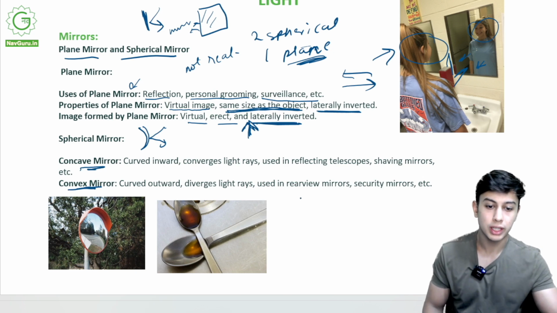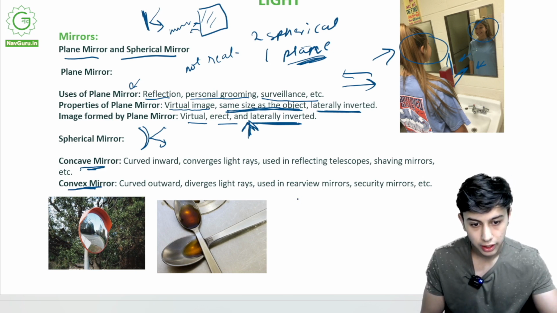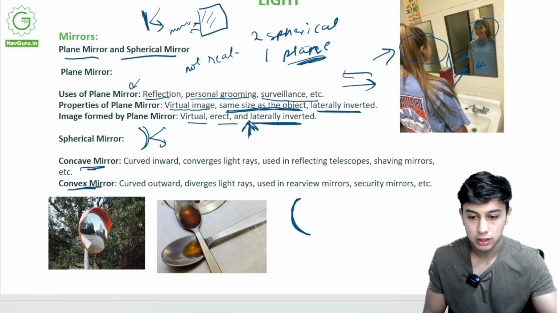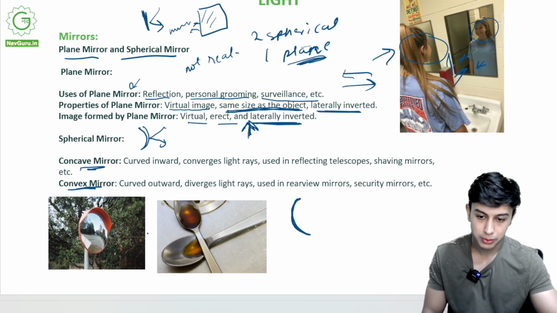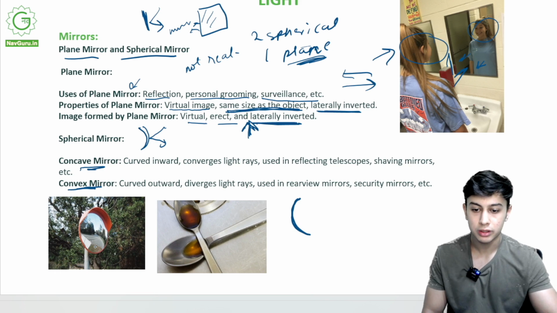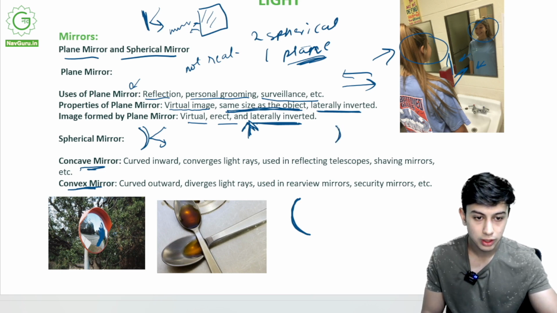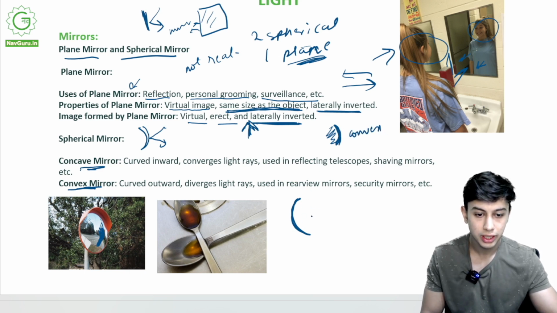The shape of the concave mirror is bent inside. If you've seen those parking mirrors, that is a convex mirror, but it is shaped outwards. You see something strange about this mirror? It is bent outwards, but it is reflecting. This is convex. Bent inwards is concave.